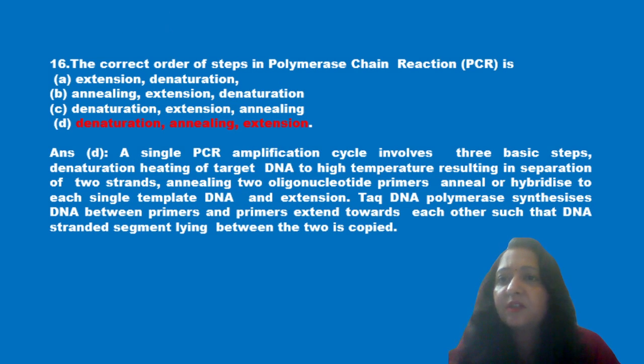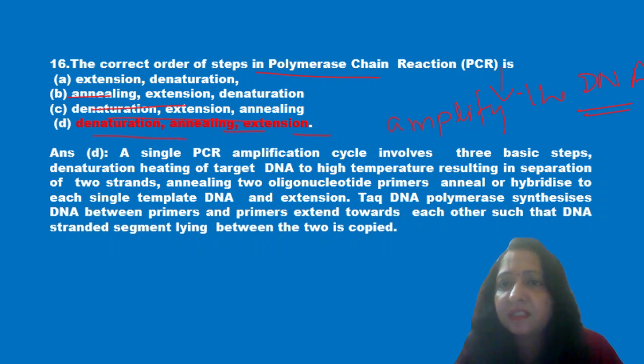Next question is: the correct order of steps in polymerase chain reaction is extension and denaturation, annealing, extension, denaturation, extension and annealing, denaturation, annealing and extension. Now this PCR, we know it is polymerase chain reaction, and this technique is done to amplify the DNA. It includes basic steps.